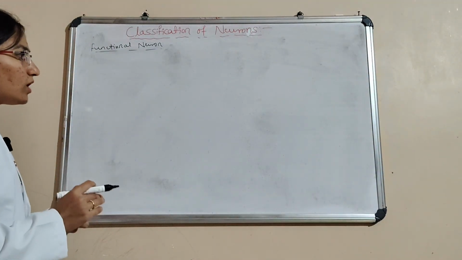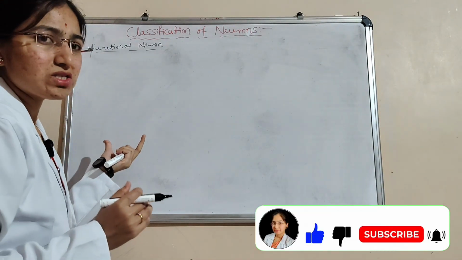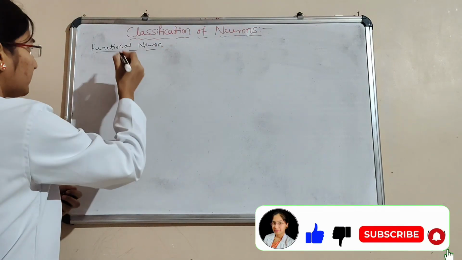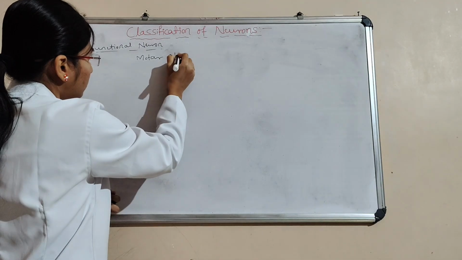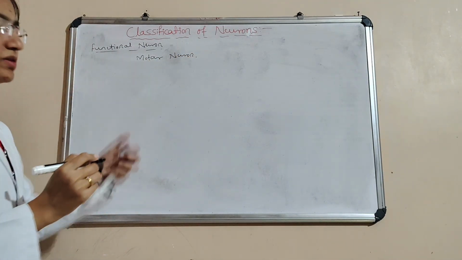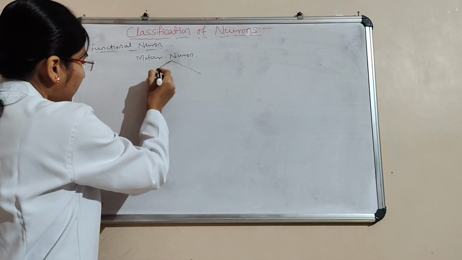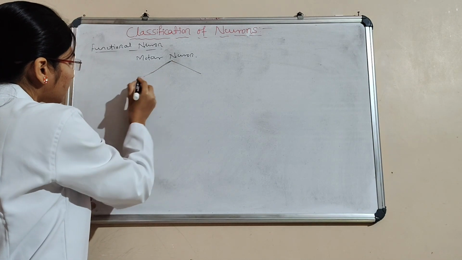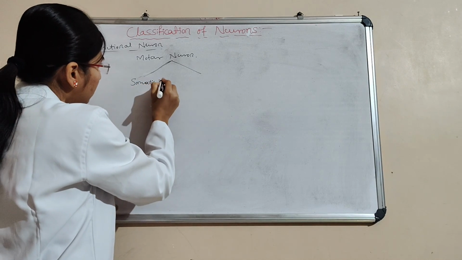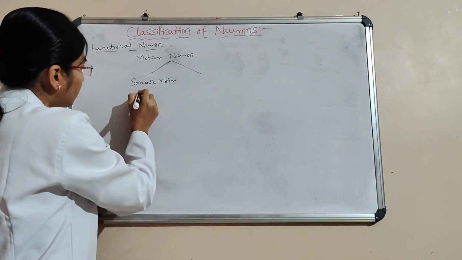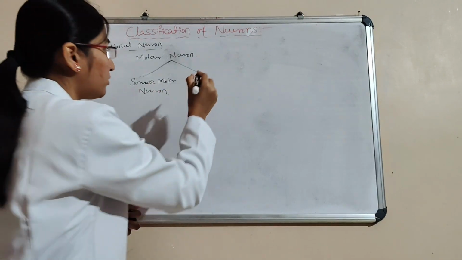Okay. In the functional classification, the second type is the motor neuron, the efferent neuron. The motor neuron is divided into two types. One is the somatic motor neuron, another one is the autonomic motor neuron.